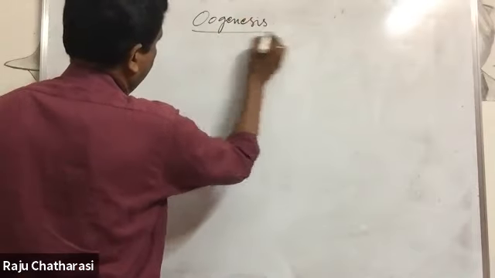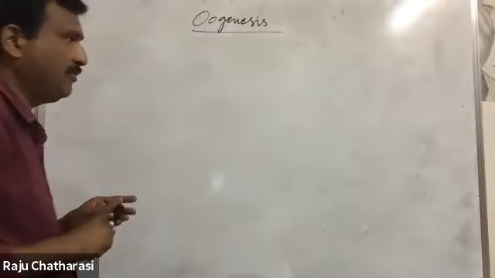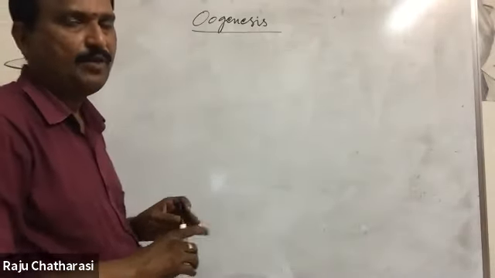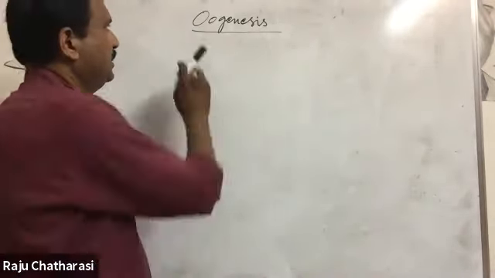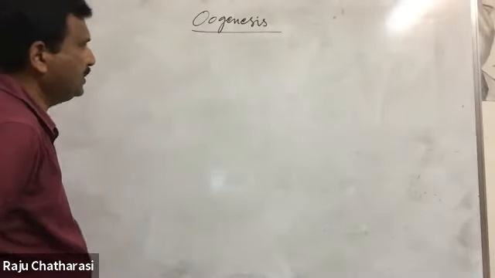Oogenesis. Oogenesis is the process of formation or production of ova. It is called oogenesis. Okay. It is the process of formation of ova, right?